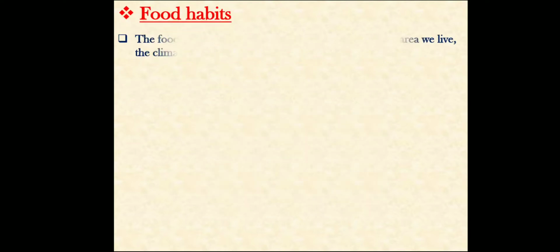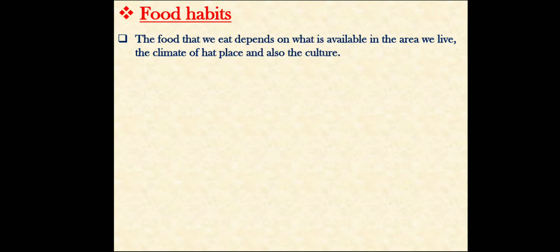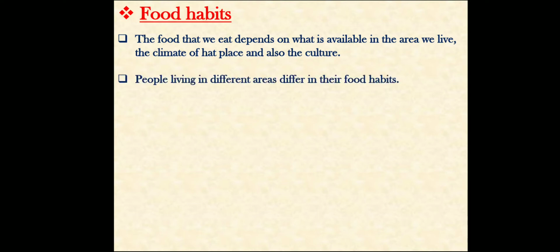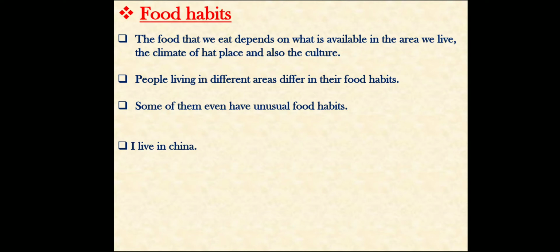Now, food habits. The food that we eat depends on what is available in the area we live, the climate of that place, and also the culture. People living in different areas differ in their food habits. Some of them even have unusual food habits.